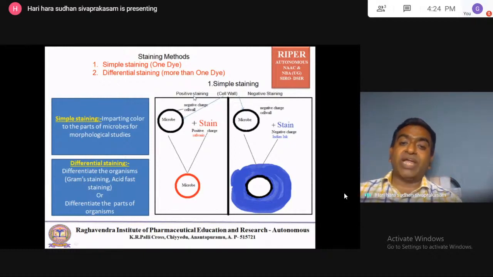So positive staining imparts color to the microorganism or cell wall, and the surrounding region will be colorless. In negative staining, the surrounding will be colorful and the cell will be colorless. That's why it is called negative staining. Here anionic stains are used.